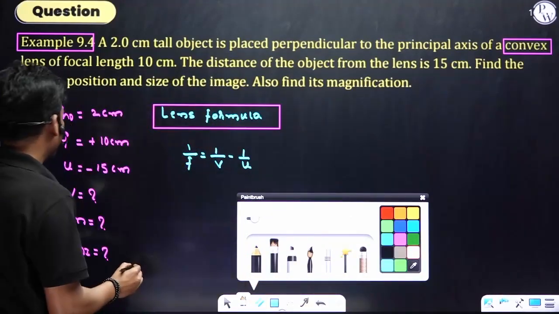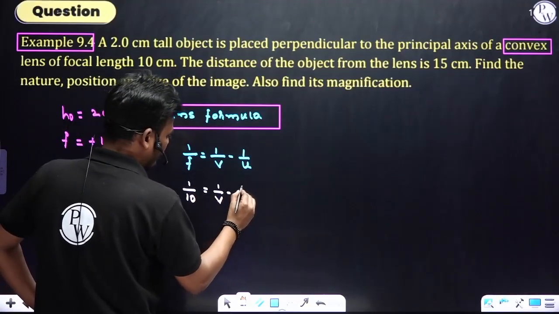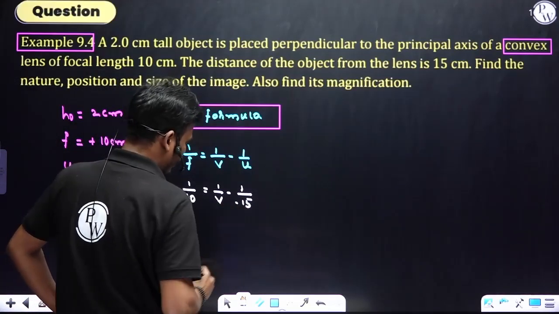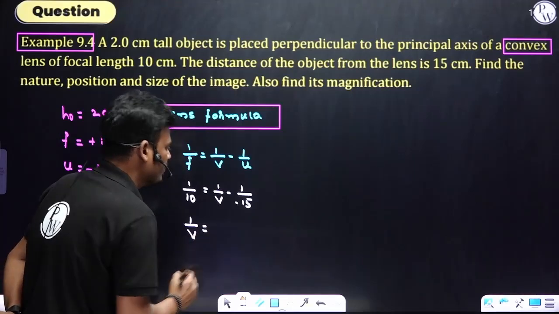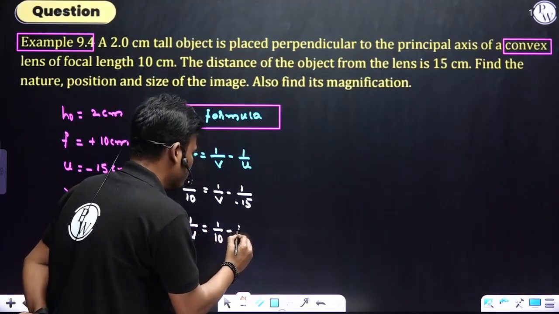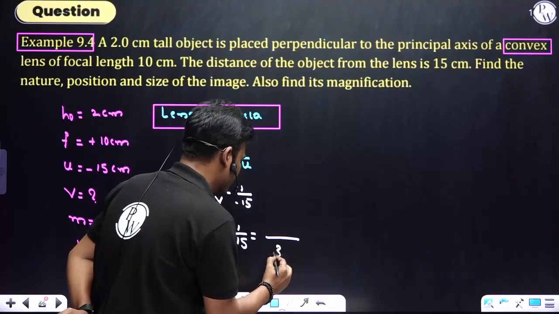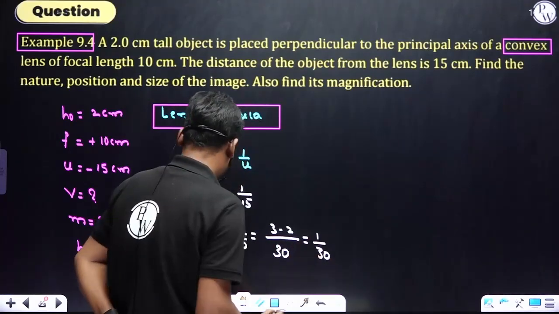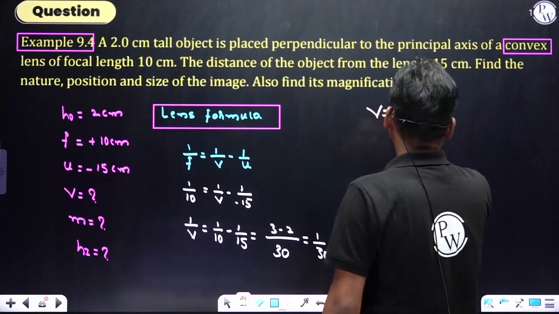Substitute the values. 1 by f, that is 1 by 10, equals 1 by v minus 1 by u value, that is minus 15. So minus and minus plus. So that becomes 1 by v equals 1 by 10 minus 1 by 15. And LCM, if you consider, that is 30. And this is 3 minus 2. That is 1 by 30. Again, v equals plus 30 centimeter.